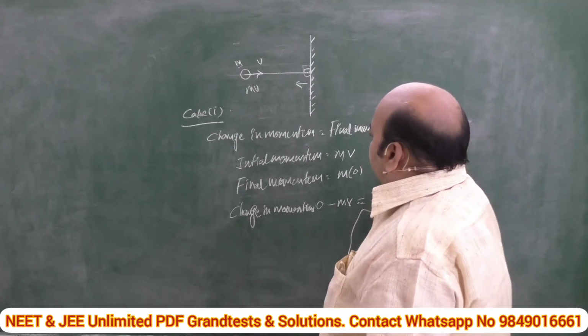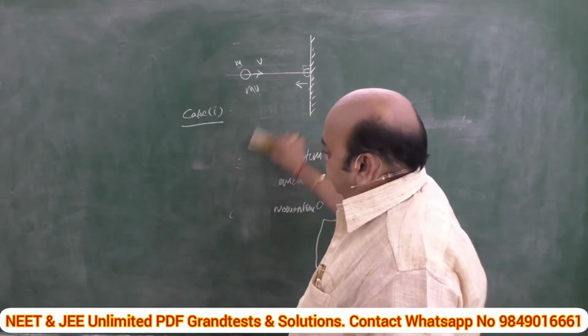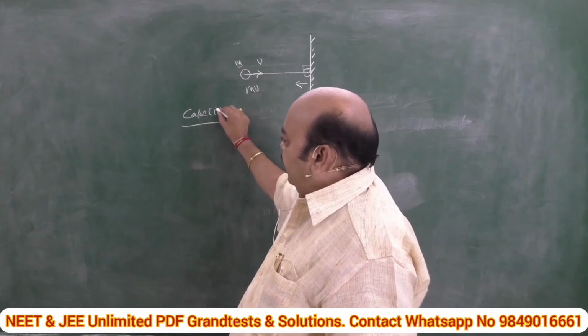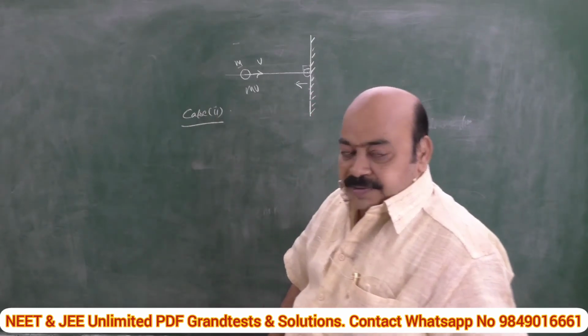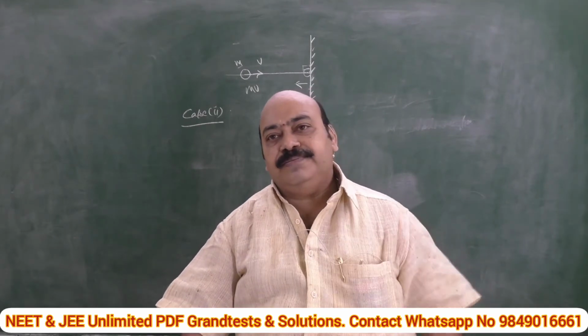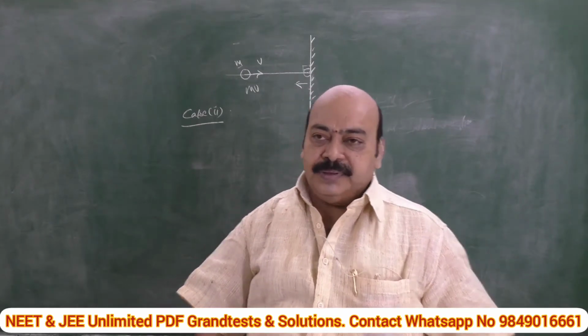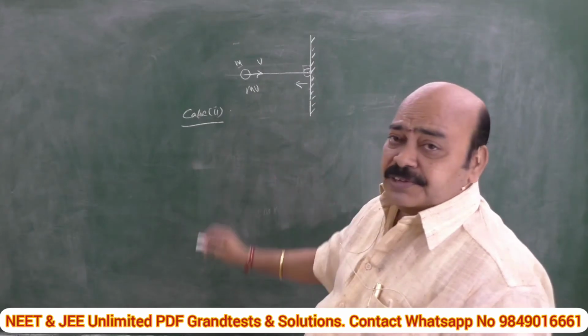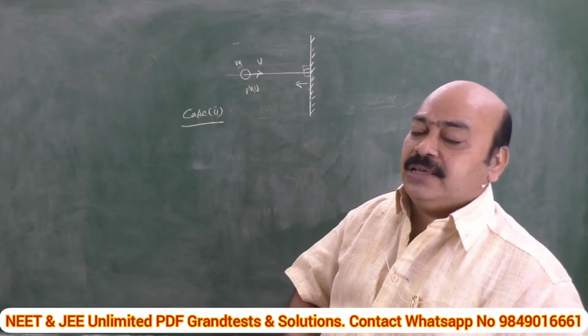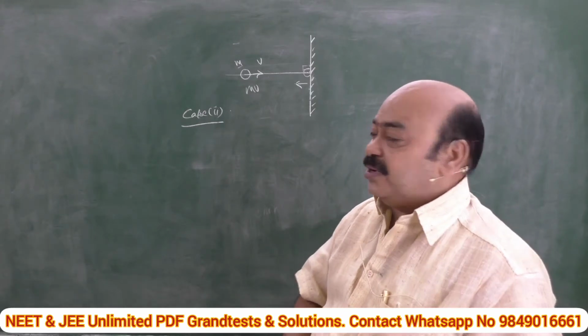Now let us consider case 2. See, now same ball of mass m, it's thrown normally and hits the wall. It rebounds with the same speed. It's not correct to say it rebounds with the same velocity. Same velocity means the same direction also we have to take.